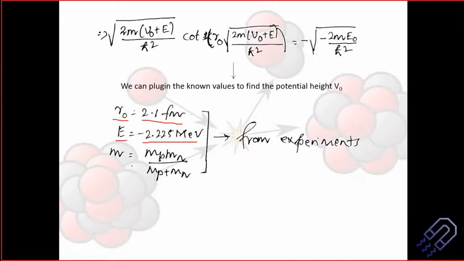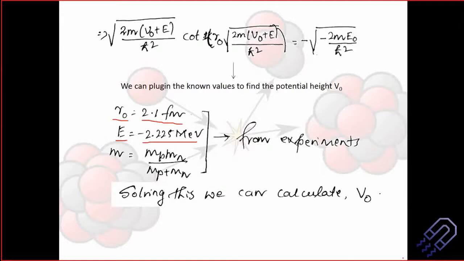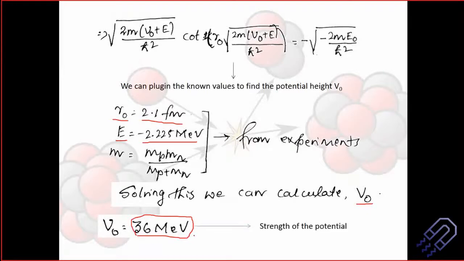So we have the reduced mass, m_p m_n divided by m_p plus m_n, and if we solve this, we can calculate what V naught is. This V naught is found to be 36 MeV. Please remember this value of 36 MeV, because that is important, and this is nothing but the strength of the potential.